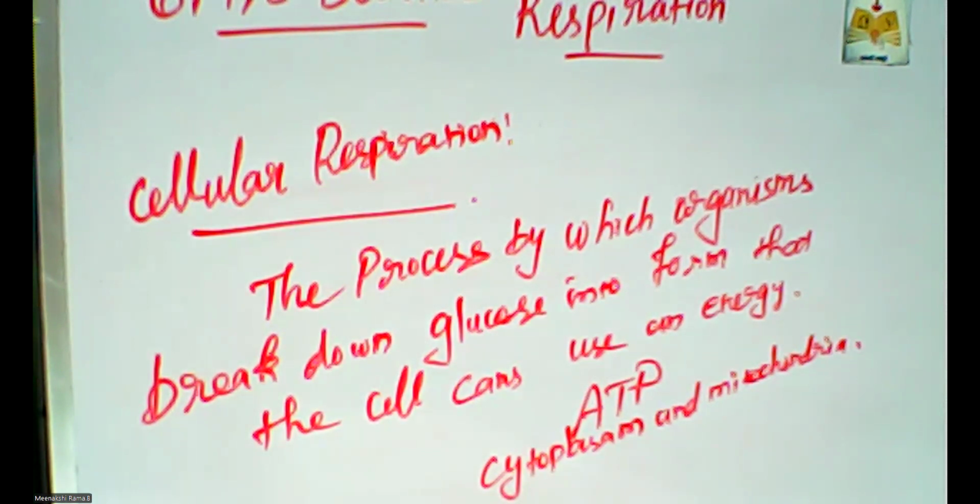The cellular respiration is classified into two types. There are two kinds of respiration: one is aerobic, another one is anaerobic respiration.